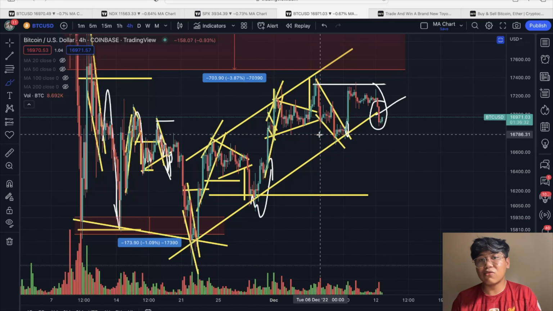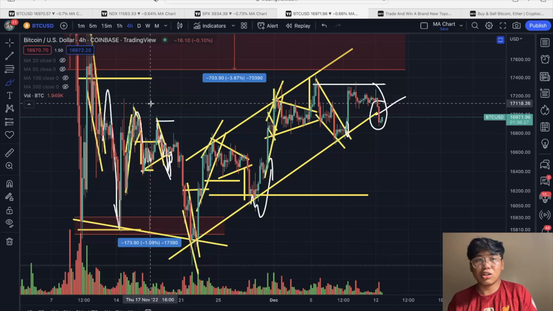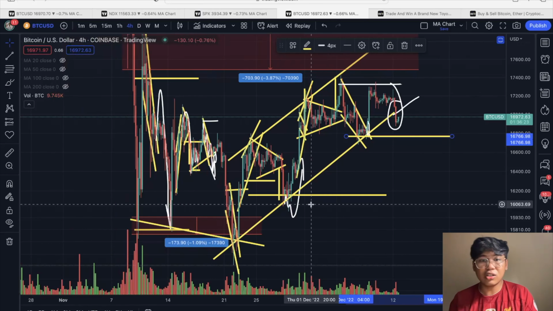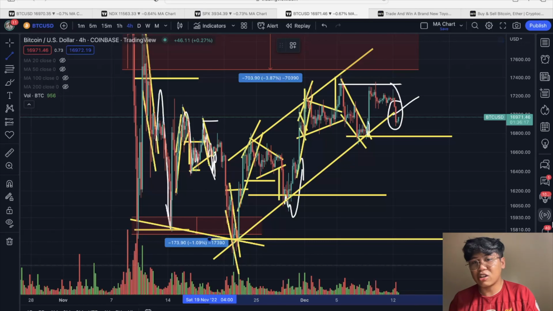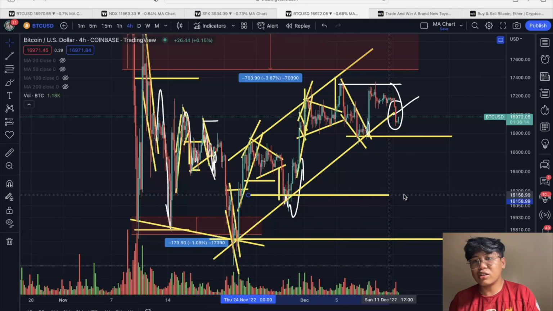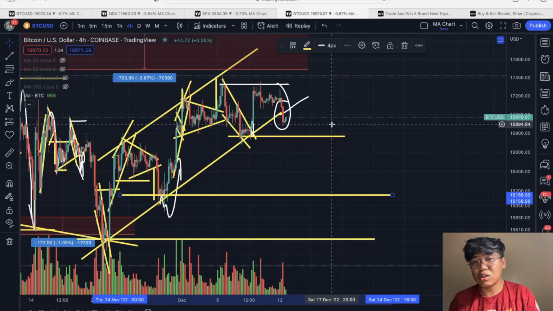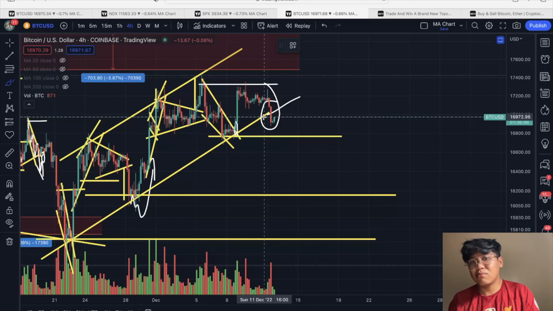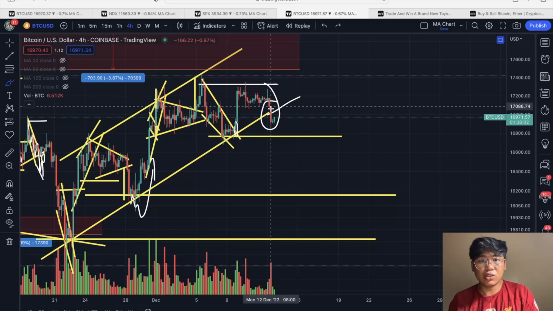So in this case, if let's say we're going to go down dito with the Bitcoin price action, our next potential targets dito or the next potential support area is actually the $16,700 US, the $16,100 US, and our final target dito is around the $15,700 US. So those are the support areas na titingnan natin if ever na we are going to see this break to the downside. But yeah, if you're going to see sell volume, then dun lang atin makikita yung mga next move na yon. At hanggat walang sell volume, then I think we're just going to consolidate dito.